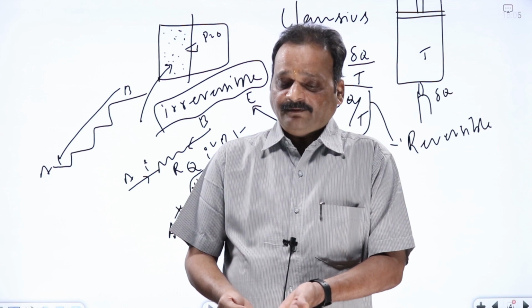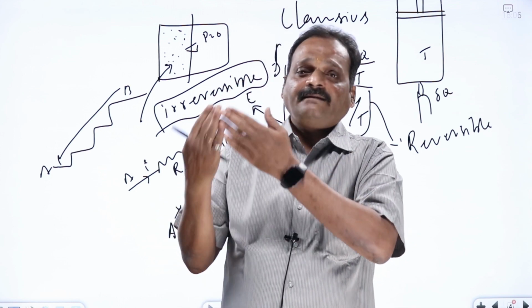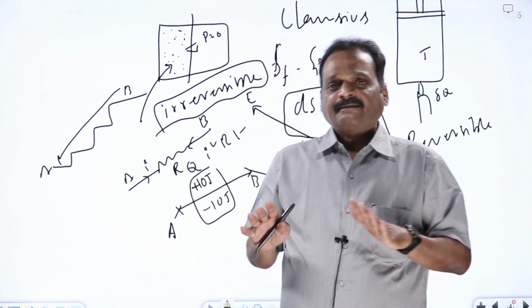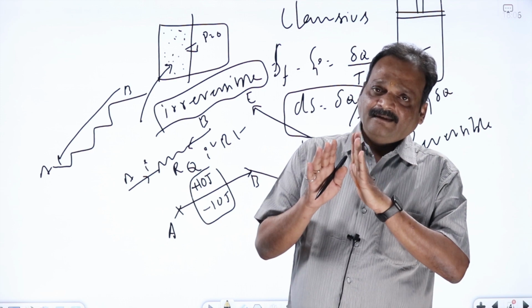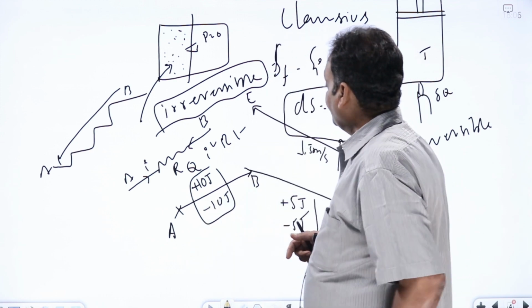Now, if somebody wants the chalk piece to join back, stick back and come back as one piece, it is impossible. It's an irreversible process. So naturally, all the processes we see in our everyday life are irreversible processes only, but we are defining a reversible process in thermodynamics like this.